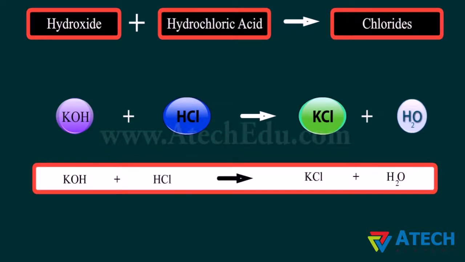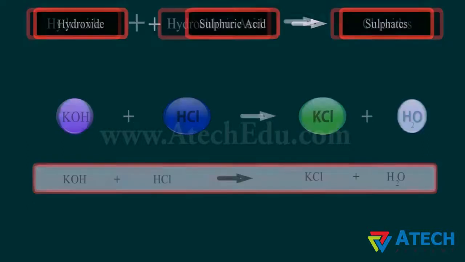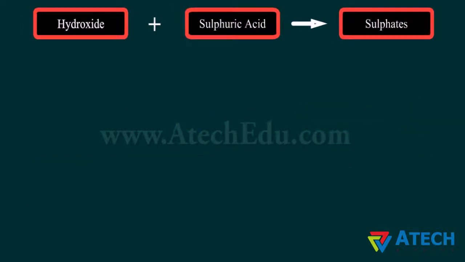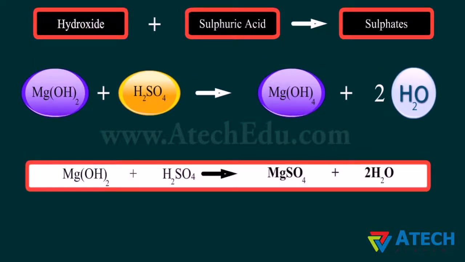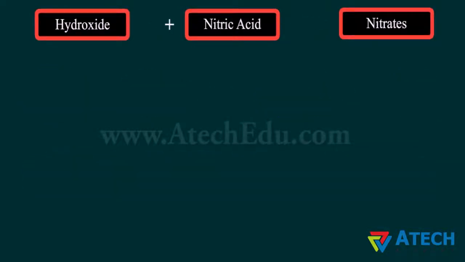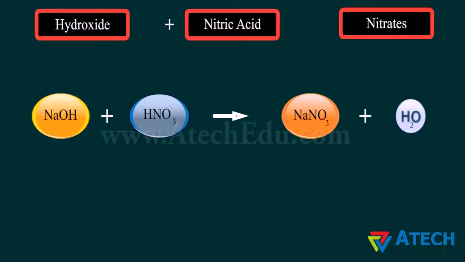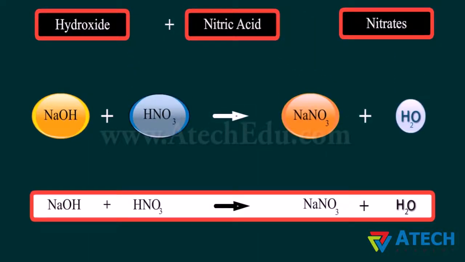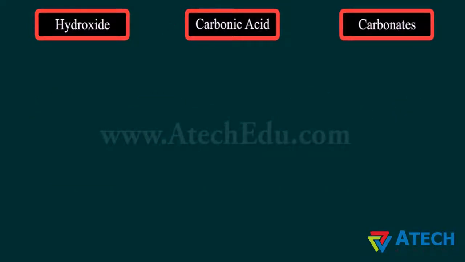For example, potassium hydroxide, when it reacts with hydrochloric acid, produces potassium chloride. Similarly, salts from a hydroxide mixed with sulphuric acid are called sulfates. For example, magnesium hydroxide reacts with sulphuric acid to form magnesium sulfate. Salts formed with hydroxide and nitric acids are called nitrates. For example, sodium hydroxide reacts with nitric acid to form sodium nitrate.